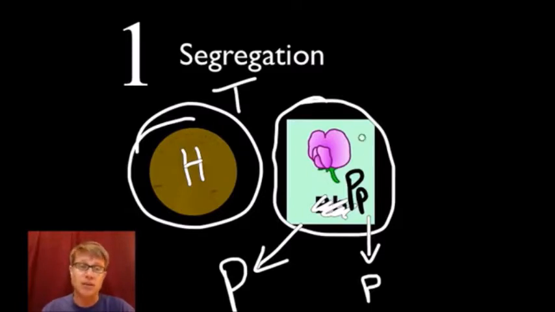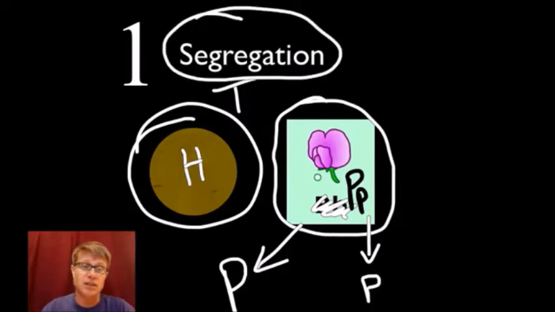And so this idea of segregation says that there's a 50% chance you're going to get either one. And so that's segregation. They separate, and it's just random chance.